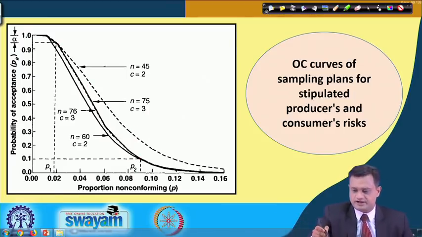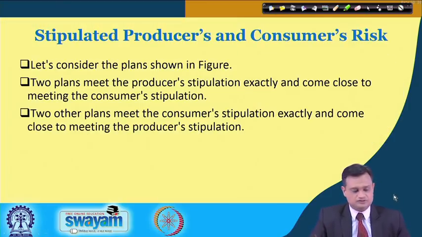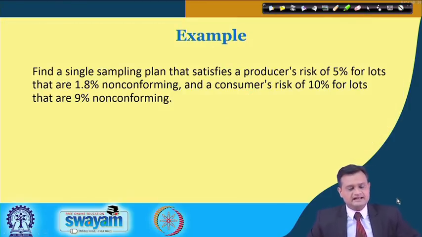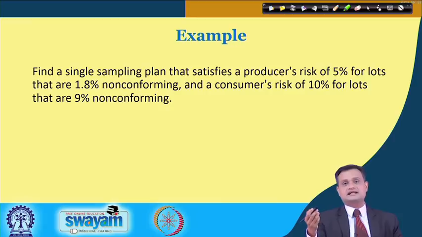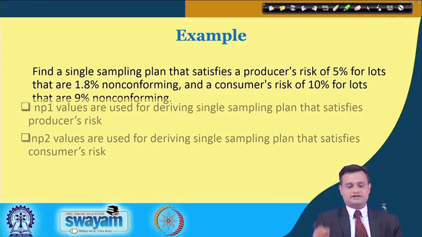Now let us try to see it through an example. Find a single sampling plan that satisfies the producer's risk of 5% for lots that are 1.8% non-conforming and consumer risk of 10% for lots that are 9% non-conforming. So 5% is the producer's risk, that is the alpha, 1.8% non-conforming is related to the producer, consumer risk 10% and lots that are 9% non-conforming.